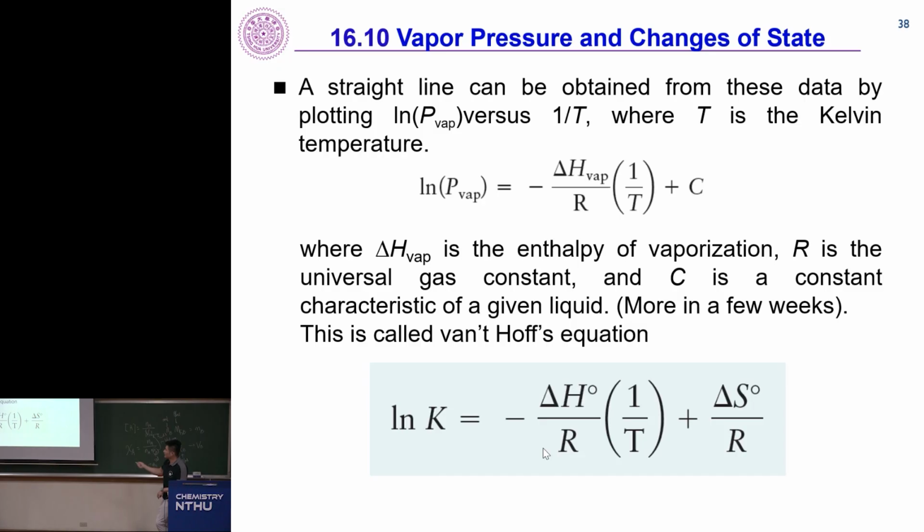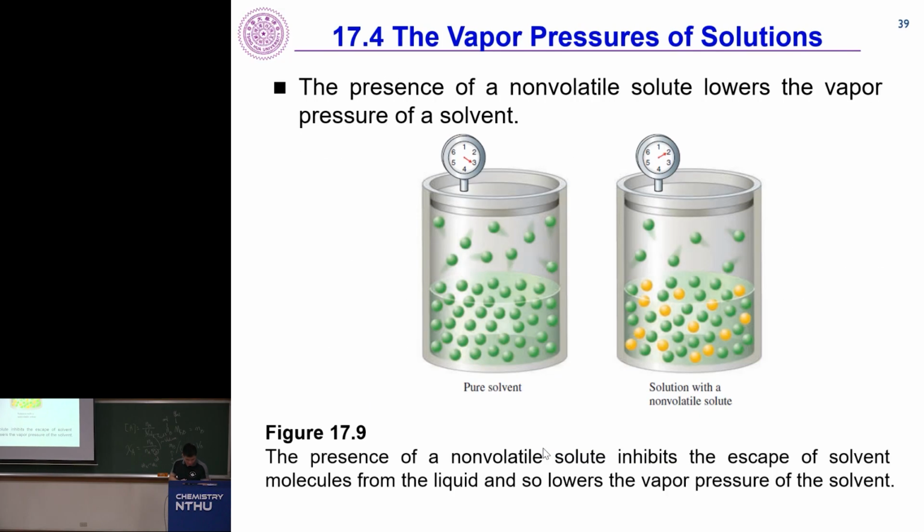And which is a quick reminder, right? So please remember this equation, Van't Hoff equation, definitely will occur again for solubility. Right, so it's going to be plotting natural log K over 1 over T, and this will be the slope, this will be the y-intercept. And it's a reminder of Van't Hoff equation.